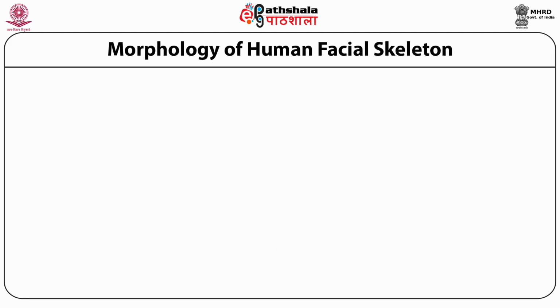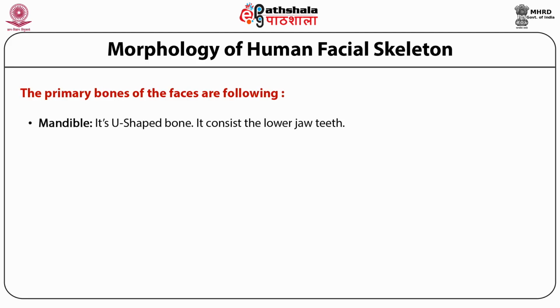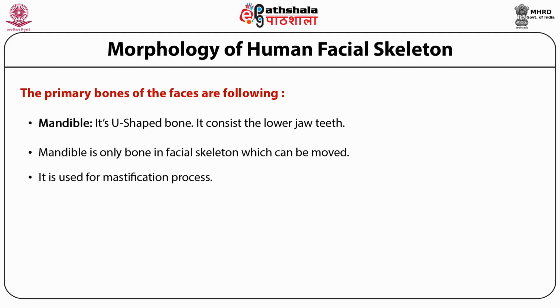I'll be talking about the morphology of the human facial skeleton. The primary bones of the human face include the mandible, maxilla, frontal bone, nasal bone, and zygoma or zygomatic bone. The mandible is a U-shaped bone. It holds the lower jaw teeth. The mandible is the only bone in the facial skeleton which can be moved. It is used for mastication processes.